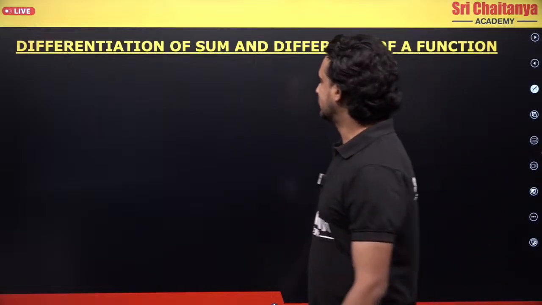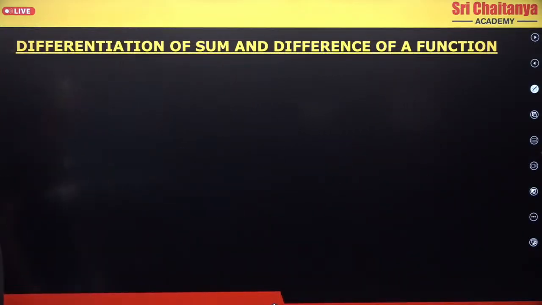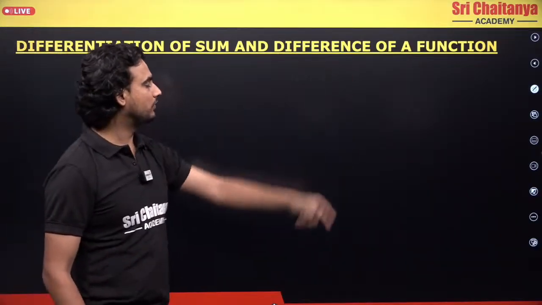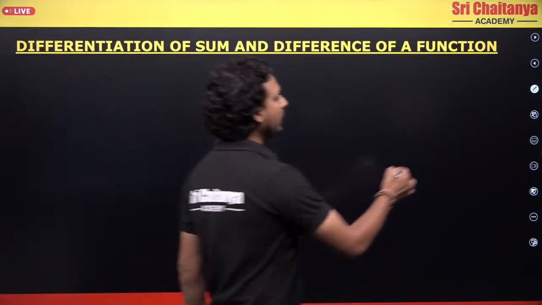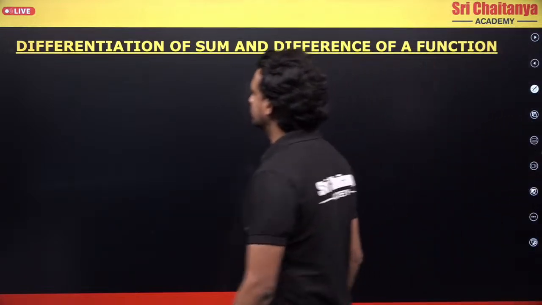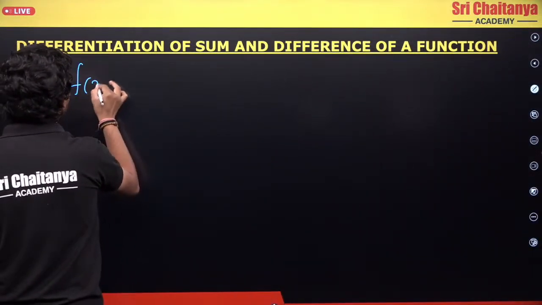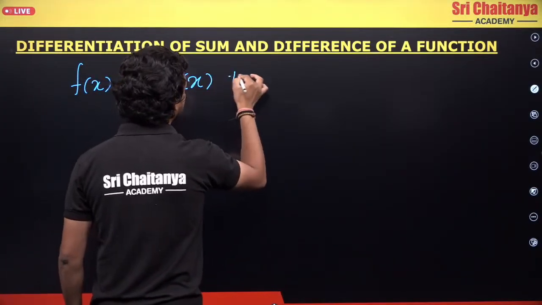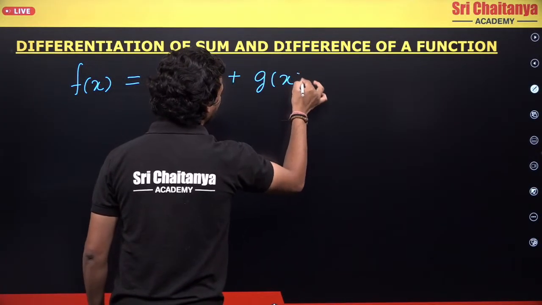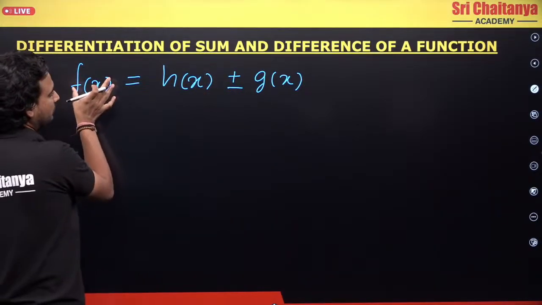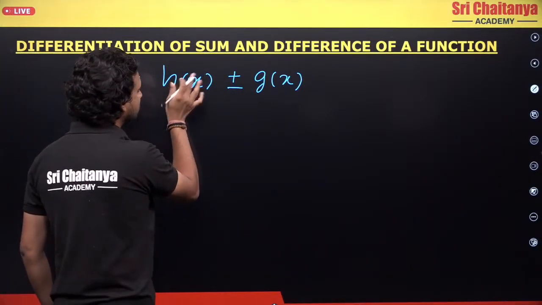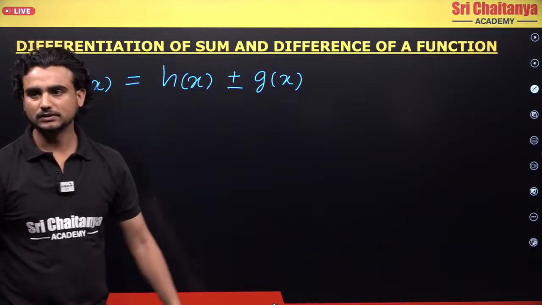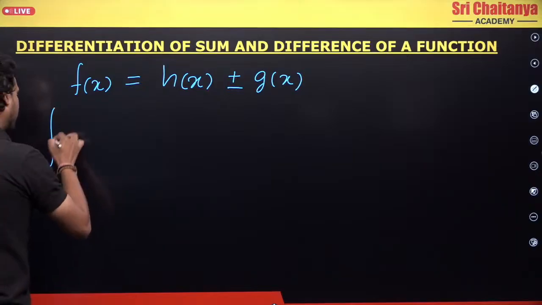Next, integration of the sum and difference of functions. Basically, here we have two functions. Let's say that f(x) is my function and it is made up of two functions, h(x) plus g(x). It can be plus also and it can be minus also. So my function is made up of the sum or difference of two functions, h(x) and g(x). Now if I want to integrate this function f(x),